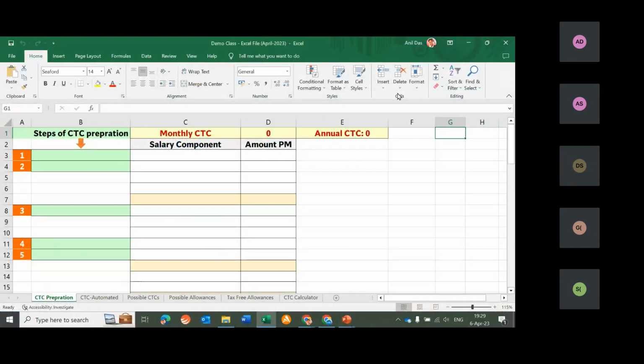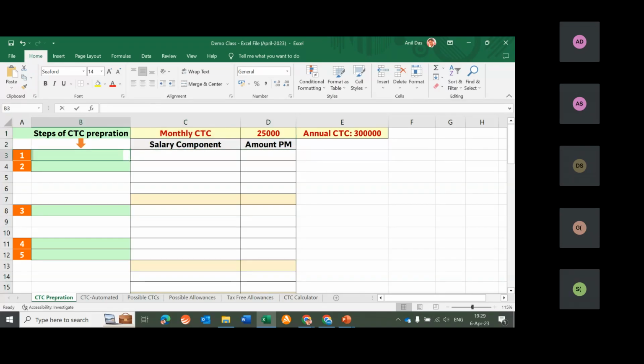I hope my Excel sheet is visible and we would be following all those 5 steps which we have seen in the slide. So let's assume that the annual CTC which is offered to the employee is 3 lakhs. This is 3 lakhs. So monthly CTC would be 25,000. Now we would be dividing or designing this 25,000 per month CTC into the 5 steps which we have seen.